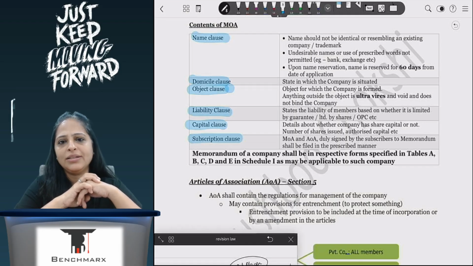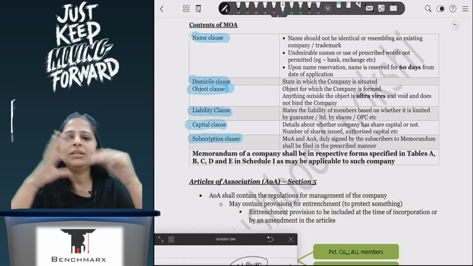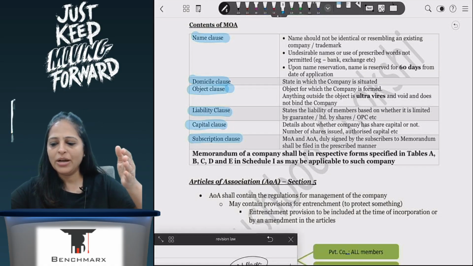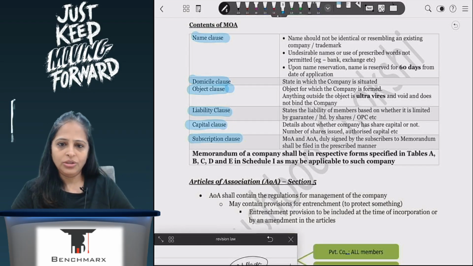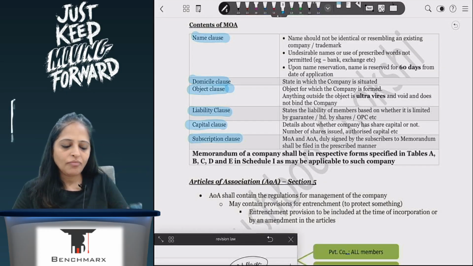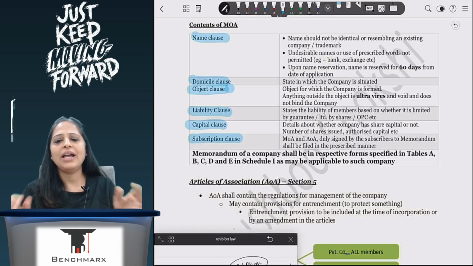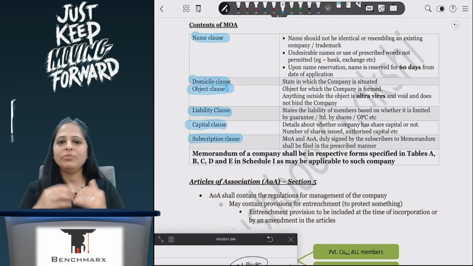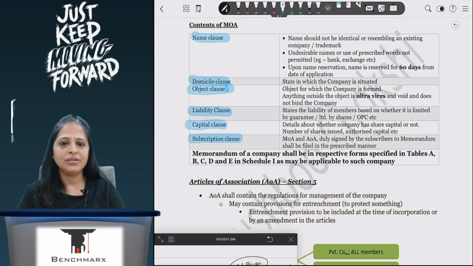Then coming to your articles of association, the memorandum is dealing with your objects, as to what are the things that the company will be doing. In articles of association, I will see how the company is going to be managed. So my internal day-to-day functioning, how will it happen, is something that I will mention in my articles of association.